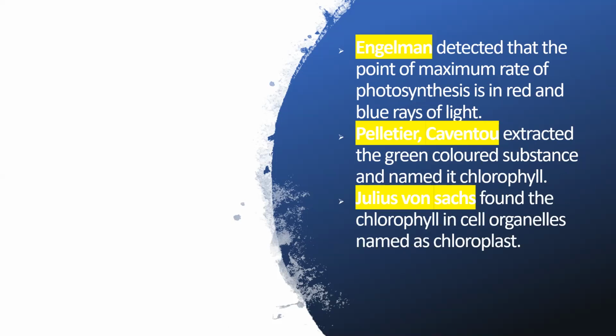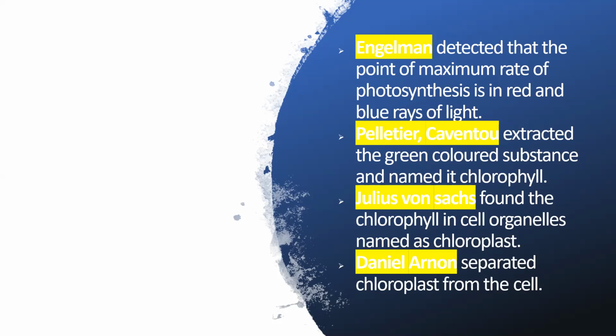Next, Julius von Sachs found the chlorophyll in cell organelles and named them chloroplasts. Later, Daniel Arnon separated chloroplasts from the cell.